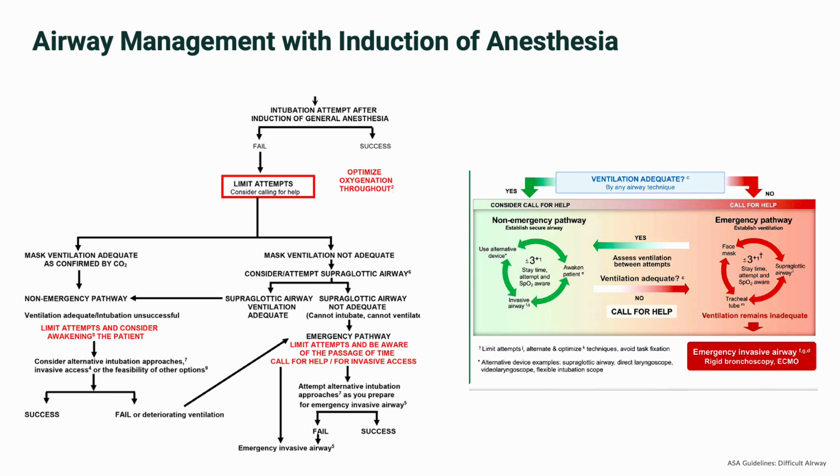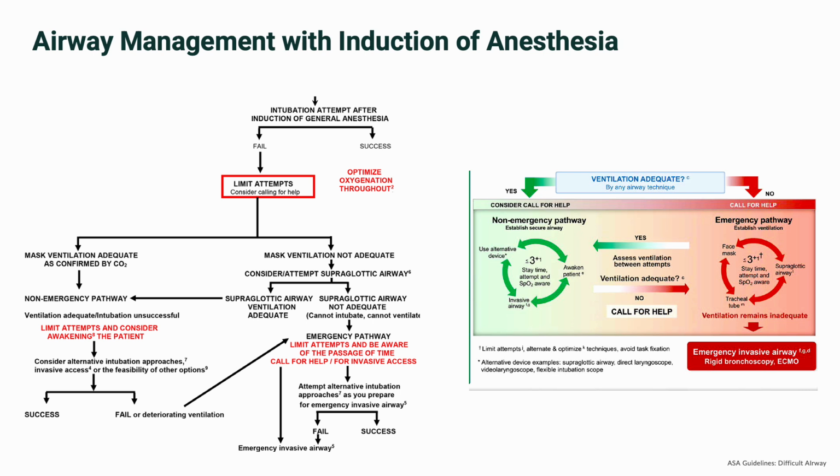The third part of the algorithm deals with airway management with induction of anesthesia and provides a detailed guide for managing the airway once anesthesia has been induced. The two images are the same, presented differently. The image on the right shows the fluidity between the non-emergency and emergency pathways. Let's dig into this a little deeper. The process begins with reviewing the airway management strategy and pre-oxygenating the patient throughout the procedure. This is where our prior discussions on pre-oxygenation and apneic oxygenation are utilized.